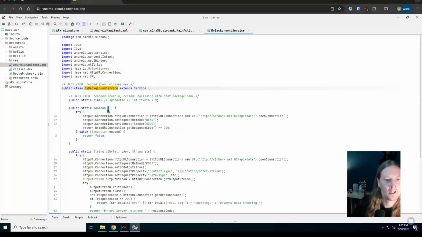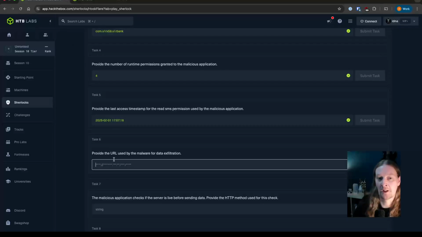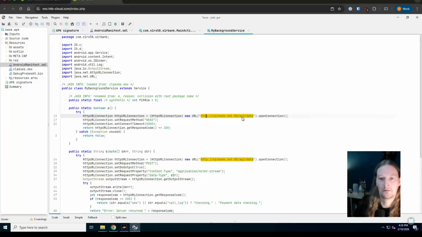Straight up here, we've got a class being created, which is creating some HTTP URL, or maybe it's a method. Sorry, I keep saying I'm going to be getting this the wrong way around, and I've probably done that immediately. But yeah, so this is setting up some HTTP URL connection information, and this is a key address. If we think back to our question, provide the URL used by the malware for data exfiltration. This is very likely going to be something of interest here. I'm going to carry on with the analysis for now though, and then we can come back to answering some questions shortly.